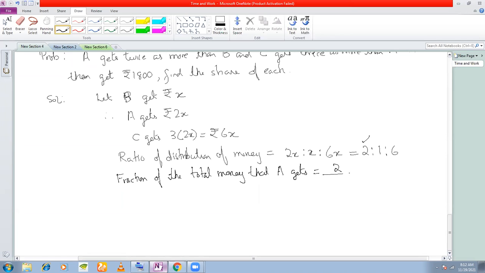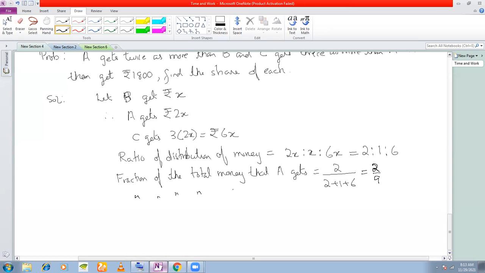So 2 divided by the total number of parts, which is 2 plus 1 plus 6. All of you agree or not? Yes, sir. Okay. So A gets this much fraction of the total money. So this comes to 2 by 9. So A gets 2/9 of the money.